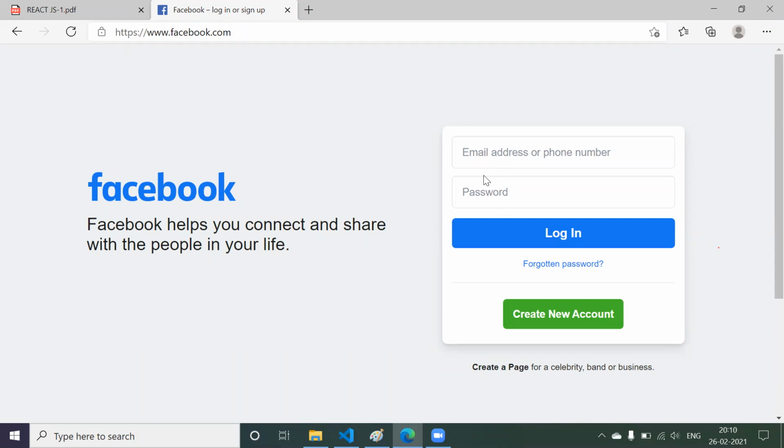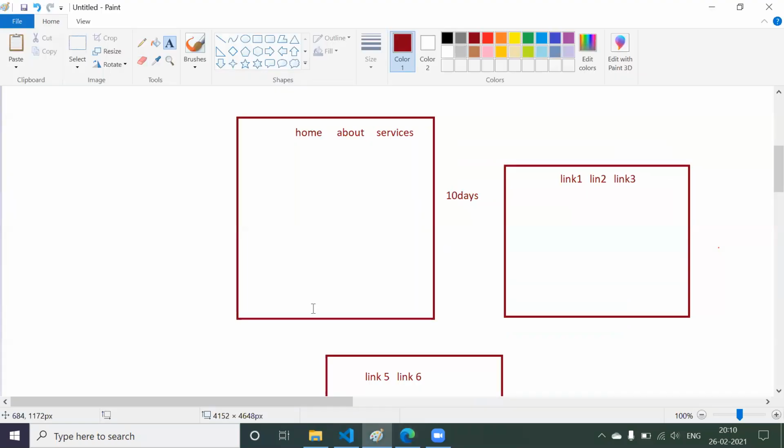So how can we take this data from the text box in React? That's what we are going to learn. What are the events that are going to be triggered? If I click on this button, the click event is going to trigger. There is a slight difference between the events in JavaScript and the events in React. That's what we are going to learn in React core.